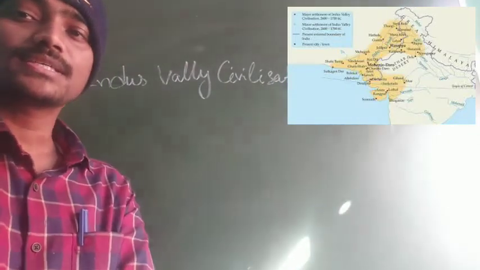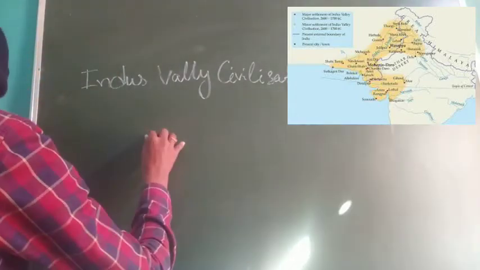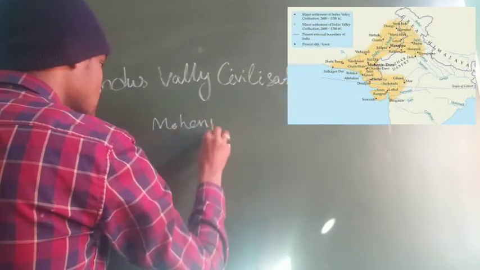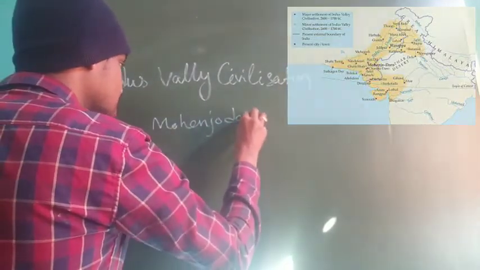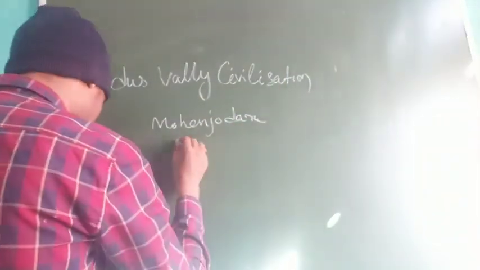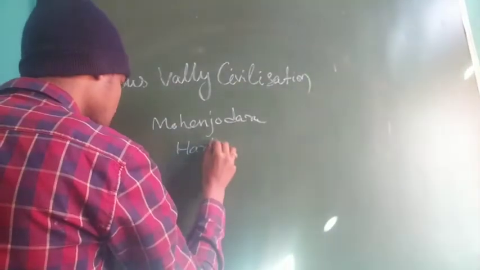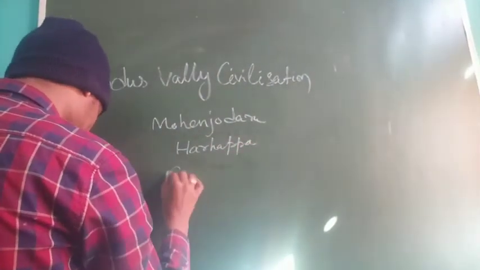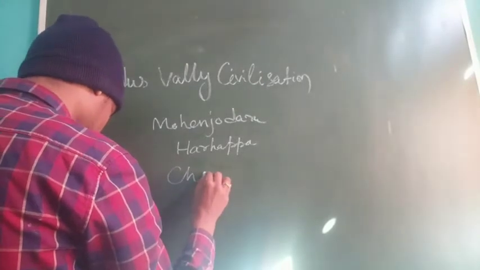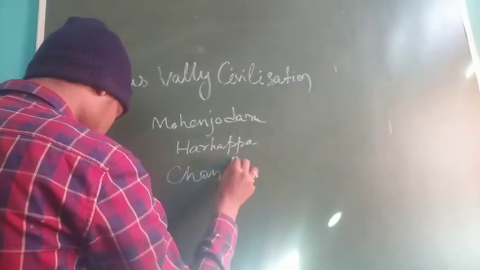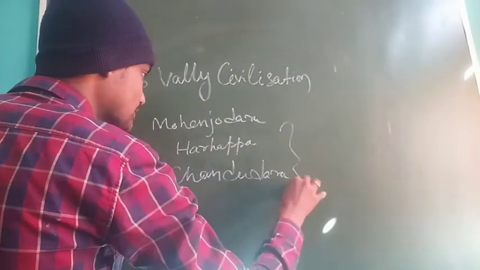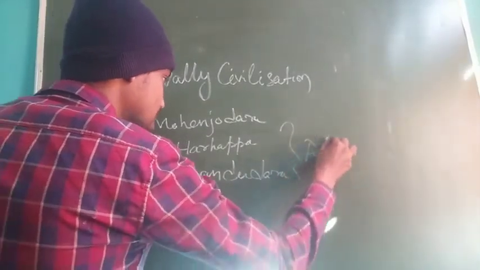Its major cities are, write down please, Mohenjo-daro, Harappa and Chanhudaro. These are situated mainly in Pakistan.